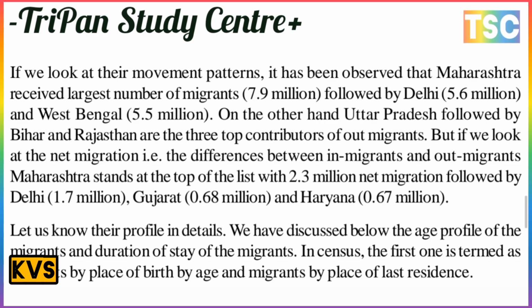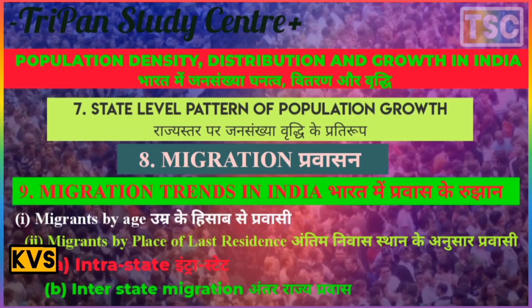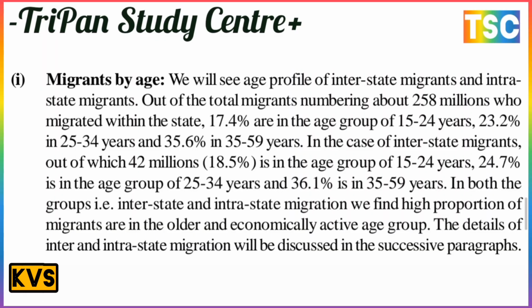Let's now look at the profile in detail. We will discuss below the age profile of the migrants and the duration of their stay. In census terms, the first is migrants by place of birth, by age, and migrants by place of last residence. The first point here is migrants by age. We will see the profile of interstate migrants and intrastate migrants.